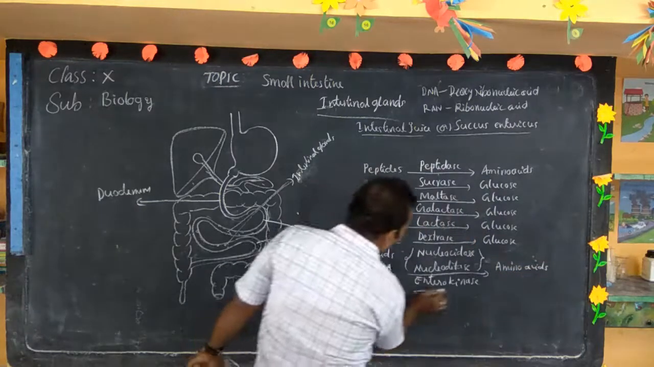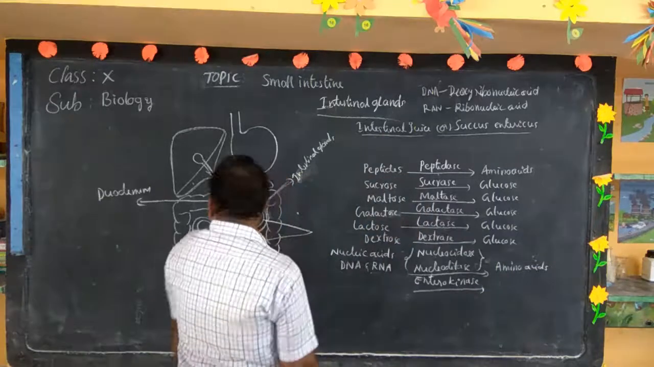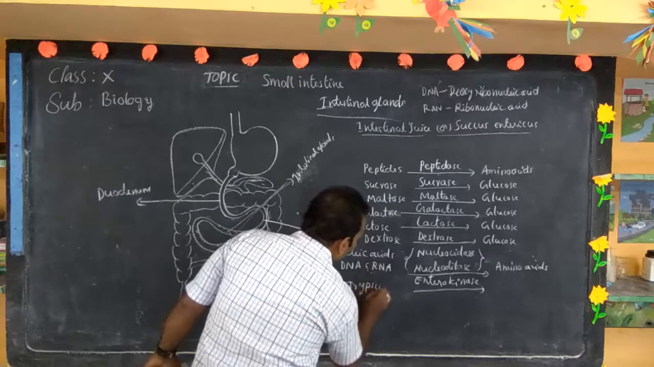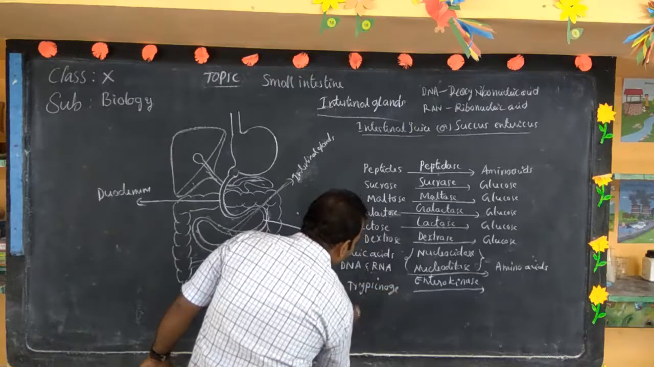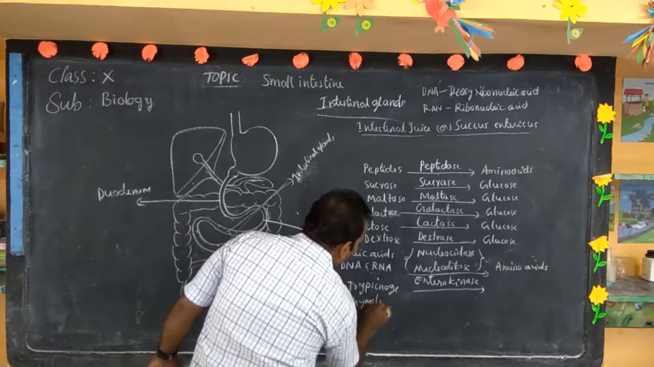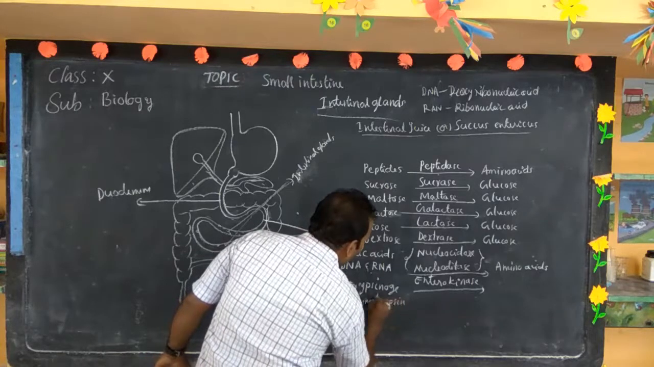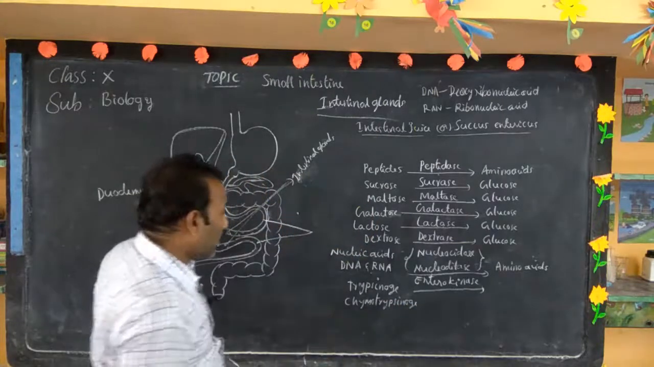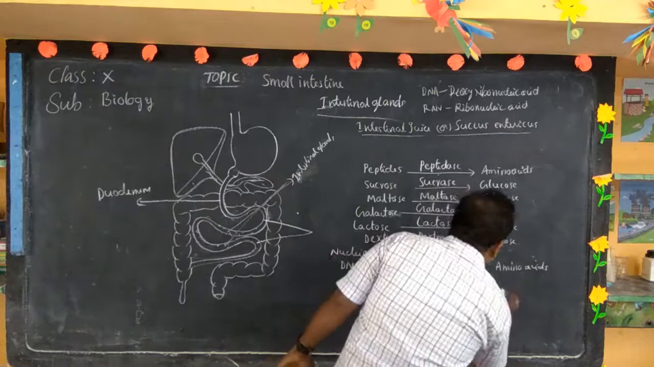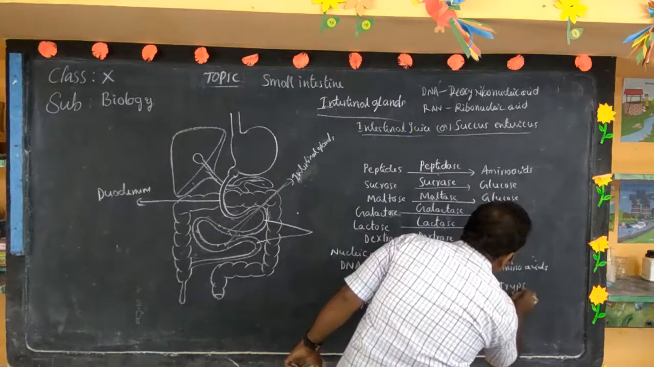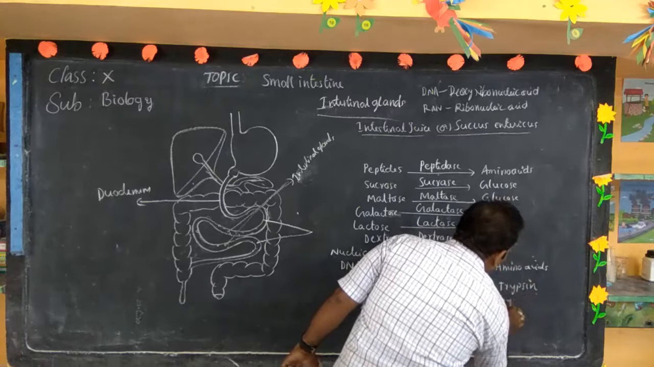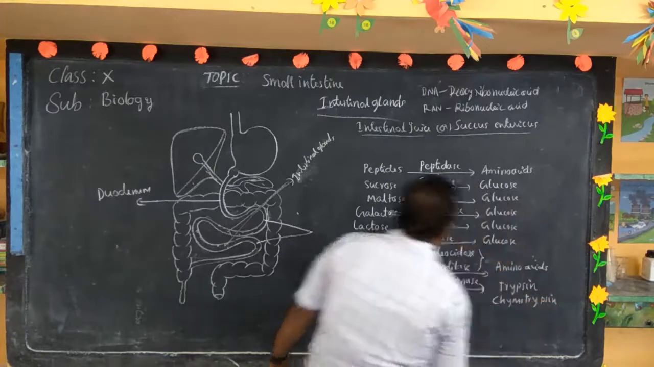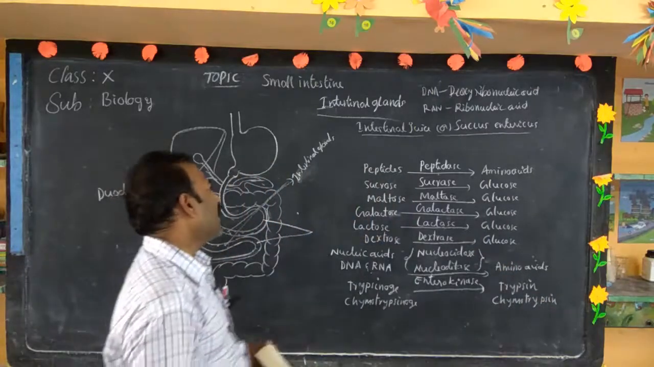And the last one, enterokinase. What is this? It converts trypsinogen and chymotrypsinogen, which are present in the pancreatic juice. Trypsinogen is converted to trypsin. Chymotrypsinogen is converted to chymotrypsin. So these are the enzymes and their functions.